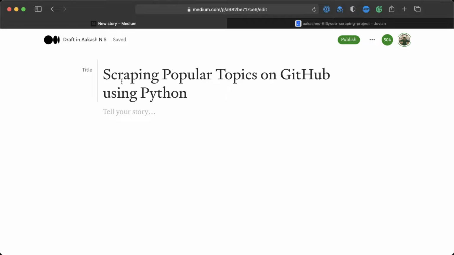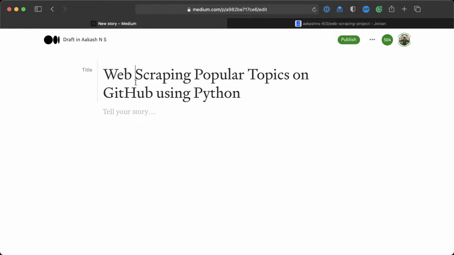So here we are saying that we are scraping popular topics on Python. Maybe we can even say web scraping popular topics on GitHub using Python. Now, what we've managed to put in here is a few keywords, web scraping. So when somebody searches online for web scraping, it's possible that your blog can show up. If somebody searches for Python web scraping, your blog will show up. If somebody says scraping GitHub, your blog will show up. So these are all different ways in which you're also helping your blog to be found by picking a good title. What would be a bad title?